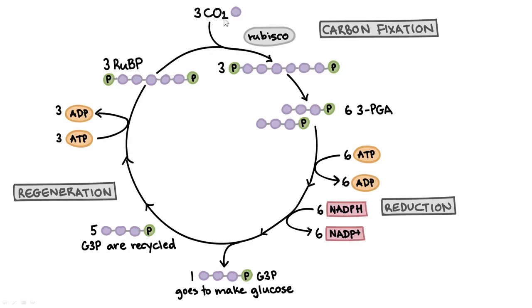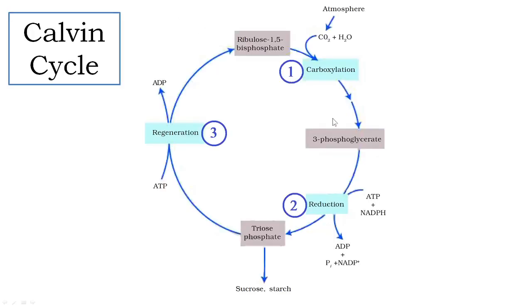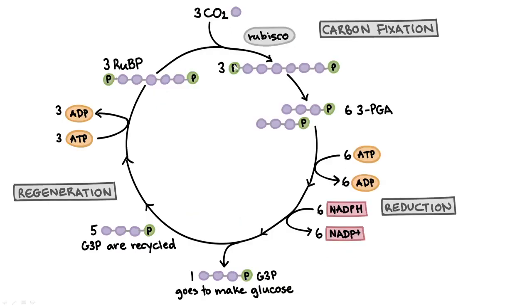We call it as carboxylation. Carbon dioxide joins ribulose bisphosphate. It is an enzyme mediated process. The enzyme is called rubisco, ribulose bisphosphate carboxylase oxygenase. You have to remember this full form.